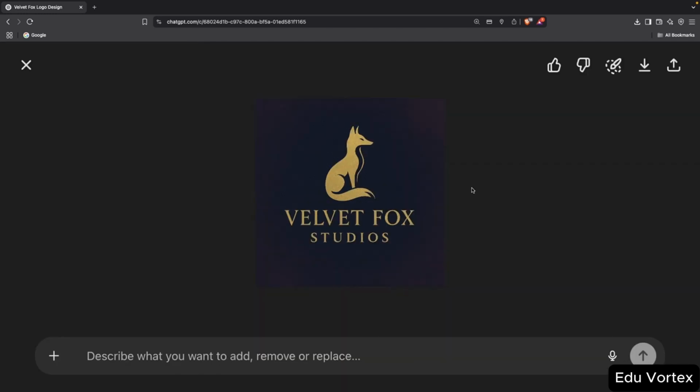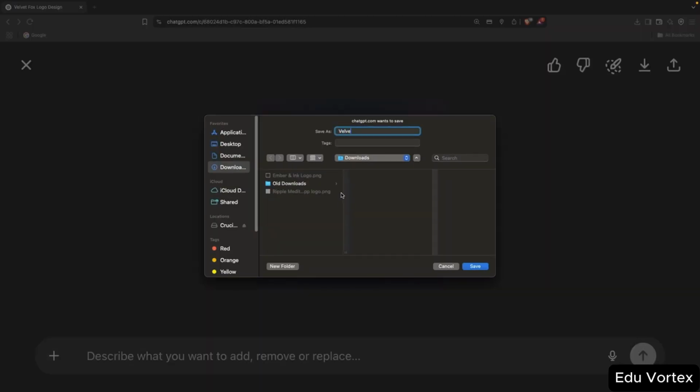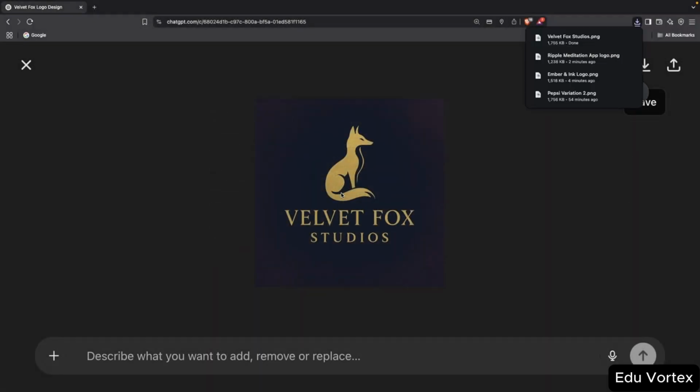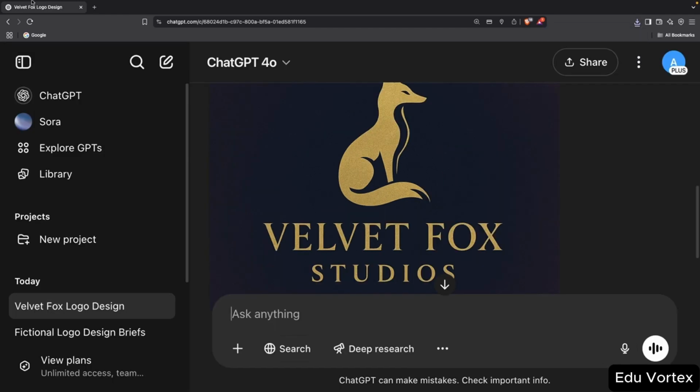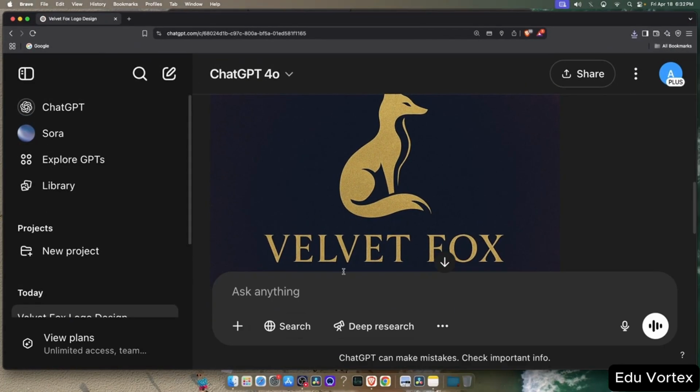This one has a premium feel. The font choice and design elements look spot on. It really captures the essence of a film studio brand. And that's it. That's how you can create simple logos using fictional companies and basic prompts with ChatGPT.